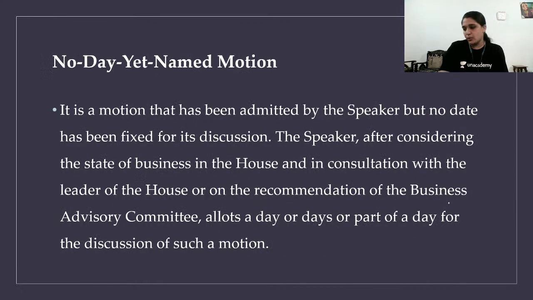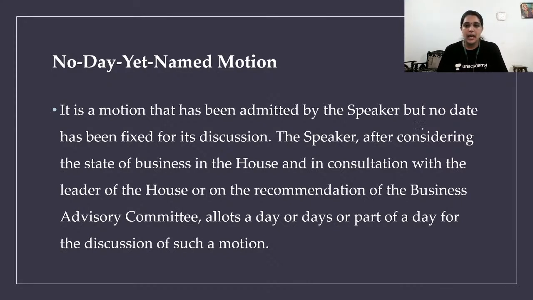Now, agenda means what is going to happen today or in future. Motion of thanks is about what has happened in the previous year, and the president is going to tell us that. And the opposition party and the members will be criticizing it and passing it to vote. Okay, clear now? Next, the no-day-named motion.